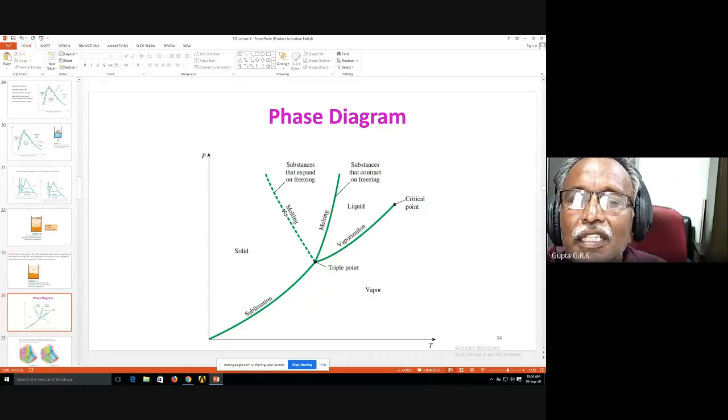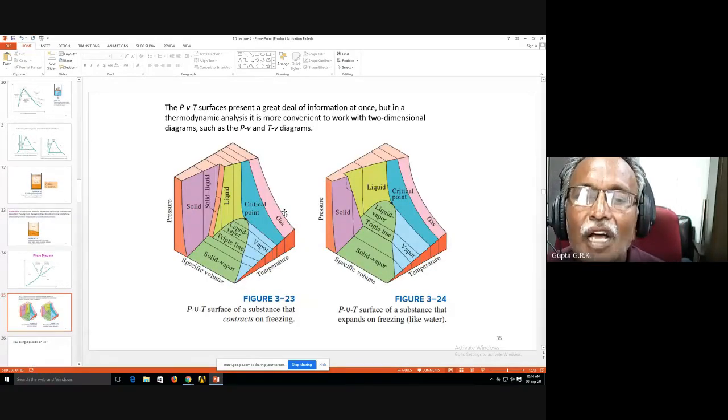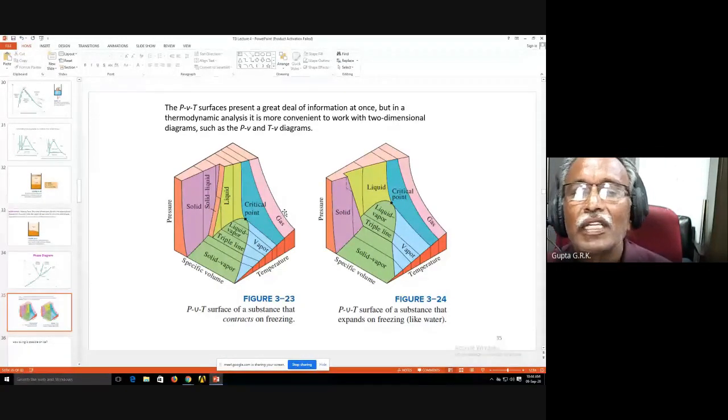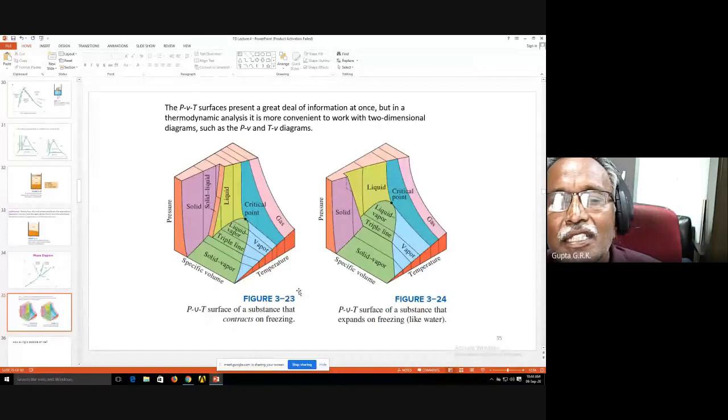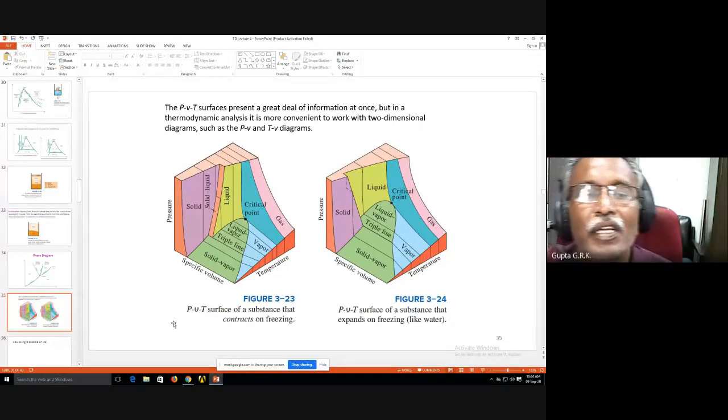And if you see the 3D diagrams of this, these are the 3D diagrams. For PVT, I have to view from a particular direction. If I see in this direction, V becomes a single point, and I see only the PT diagram.